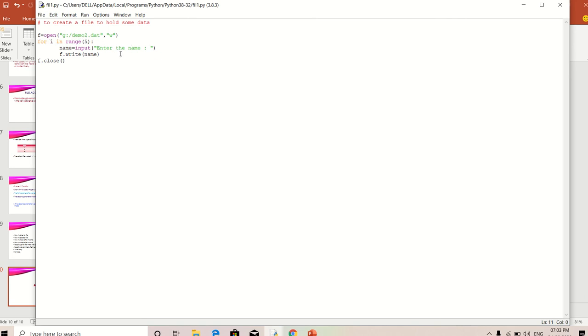So totally 5 times the user is going to give a value. Next, f dot write of name. With the help of the write method, I'm going to write the name, whatever name I get from the user. After that I'm going to close the file. So now I'm going to save the file. Next, I'm going to run the file.